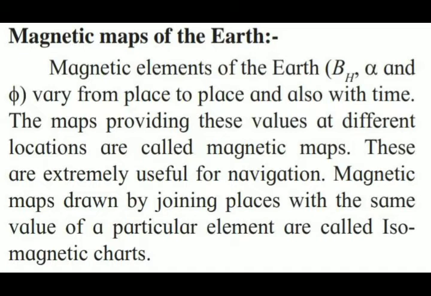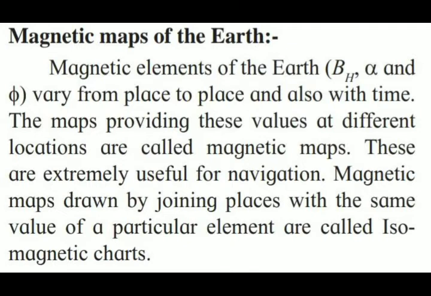Now after this we are having magnetic maps of the earth. The magnetic elements of the earth, like horizontal magnetic field, angle of declination, that is magnetic declination, and magnetic inclination, vary from place to place and also with time. That means they are not constant; they vary with time and place. The maps providing these values at different locations are called magnetic maps.